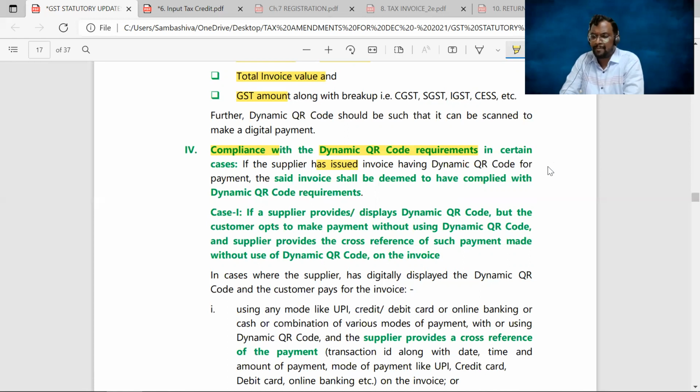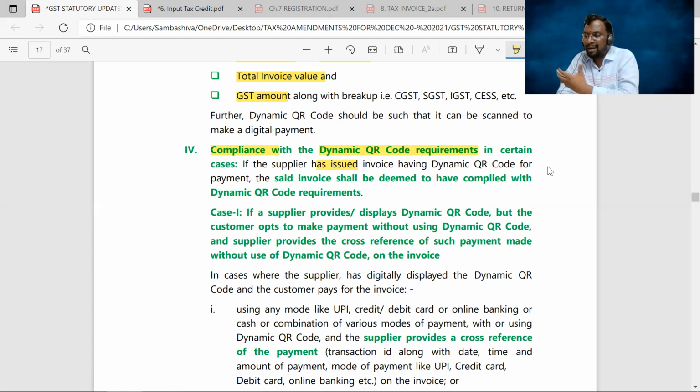So after scanning, the recipient may pay through UPI ID. He may pay through Google Pay, PhonePe, or Paytm. Or he may pay through his credit card or debit card. It's also an online mode of payment, right? Sometimes he can pay a certain amount through cash, and a certain amount through this UPI system.